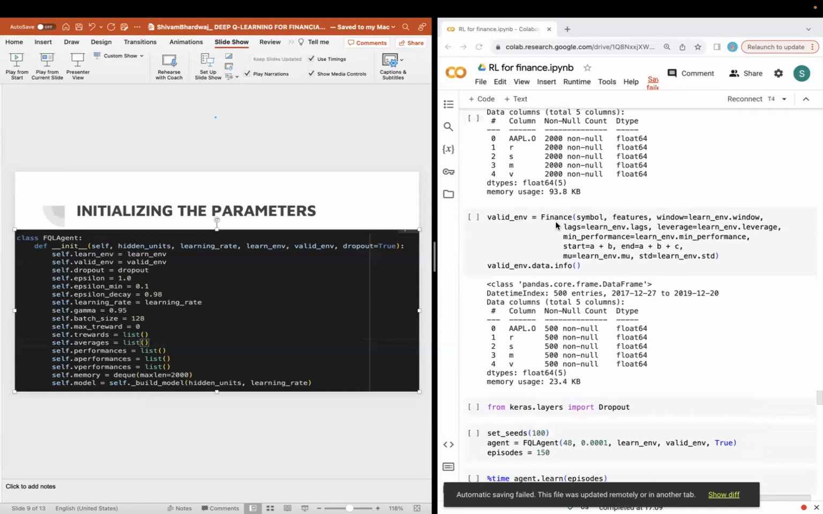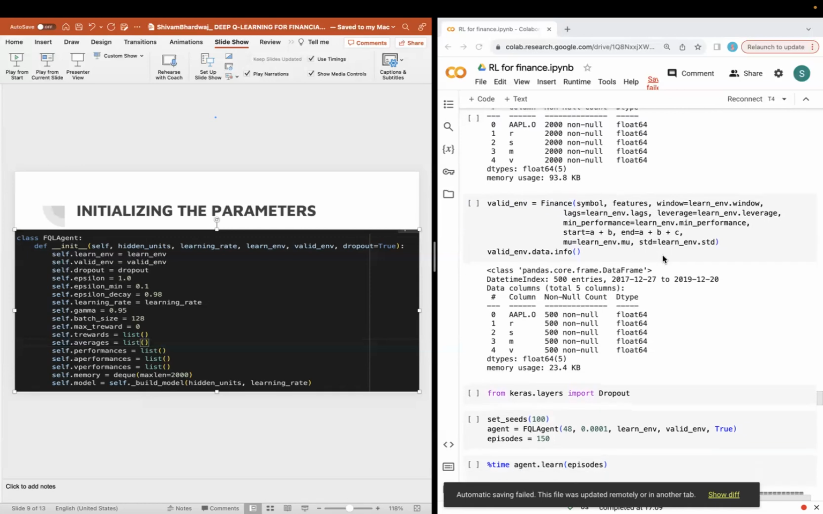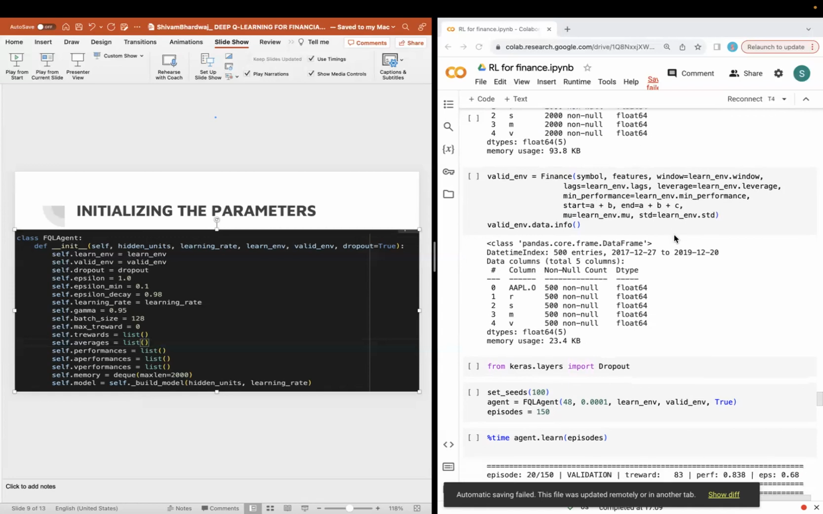Now, talking about the validation environment, we have the same symbol, features, window, lags, leverage, minimum performance, start A plus B, and an end value of A plus B plus C. In our case, it goes from 2000 to 2500. For the validation, we have a mean value of learn_env.mu and a standard deviation of learn_env.std.